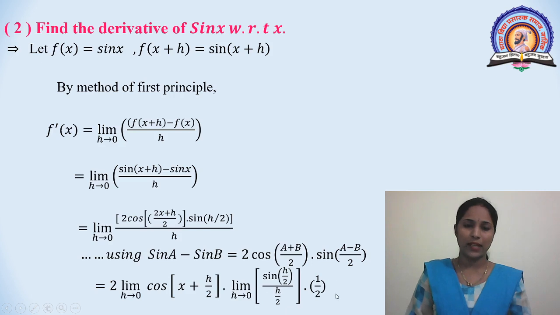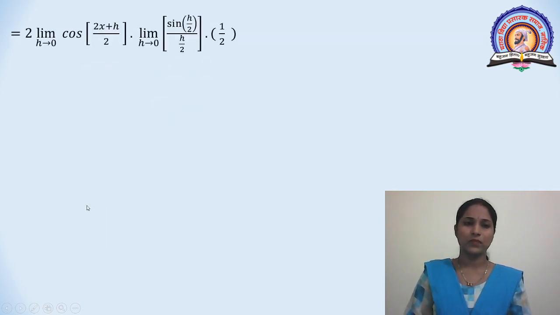Here, dividing and multiplying by 2, that is 2 limit h tends to 0 cos of x plus h by 2, limit h tends to 0 sin h by 2 divided by h by 2 into 1 by 2. This is equal to 2 into limit h tends to 0 cos of 2x plus h by 2 into limit h tends to 0 sin of h by 2 divided by h by 2 into 1 by 2.